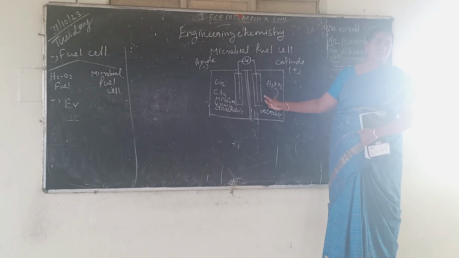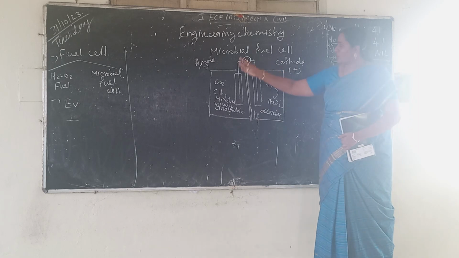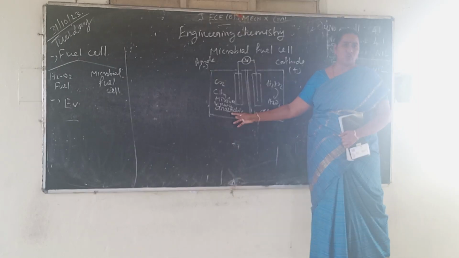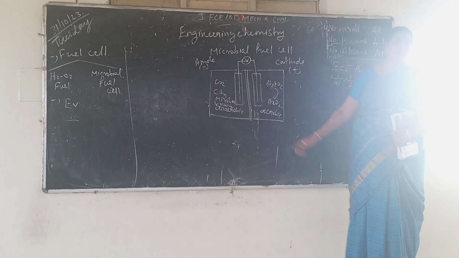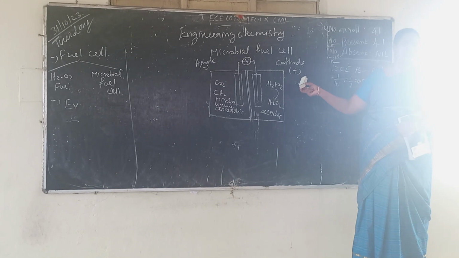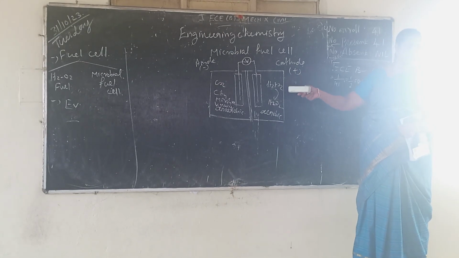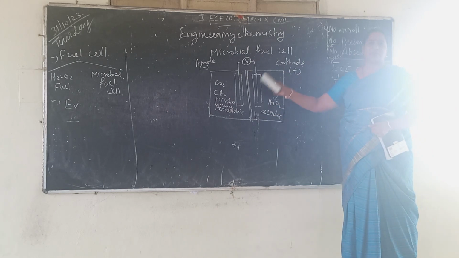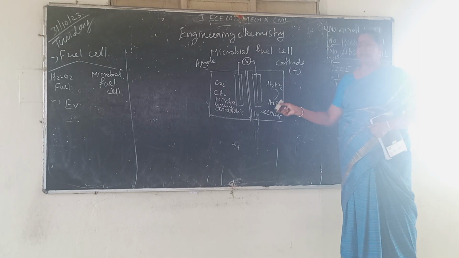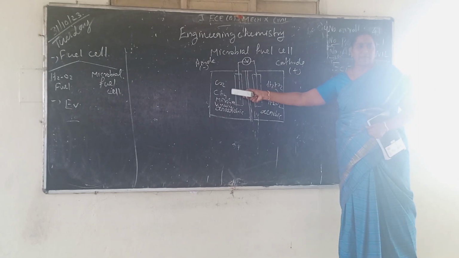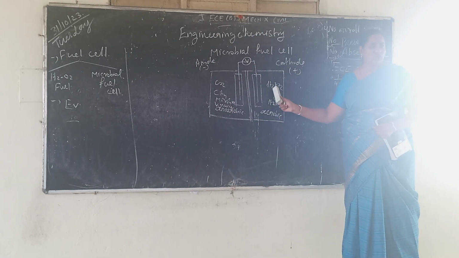The main condition of the microbial fuel cell is that in the anode compartment we keep an anaerobic condition. In the cathode compartment we keep an aerobic condition. So what it means is that both anode and cathode are used to convert chemical energy into electrical energy. Here also the chemical reaction occurs and it is converted into electrical energy. Two main compartments: first the anode compartment keeps an anaerobic condition, the cathode compartment keeps an aerobic condition.